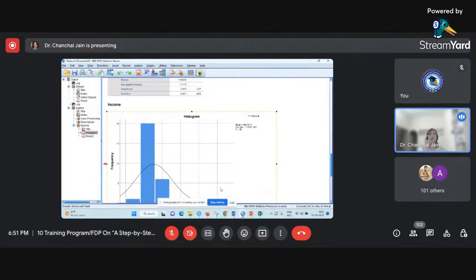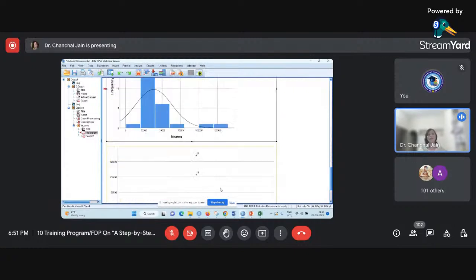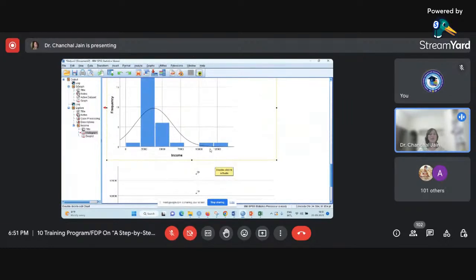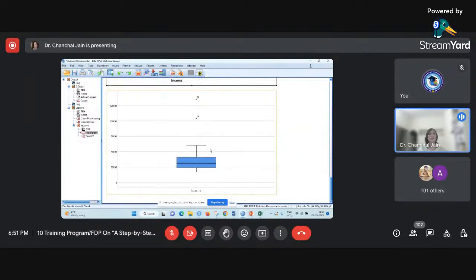So if you are comfortable with these numbers or this statistical terminology, you can conclude that way, or you can take the help of the histogram. This will also show you whether the particular variable is normally distributed or not. And lastly, you can see the box plot. I think many of you already know these things, but just for brushing up, I'm telling you that this is a box plot.